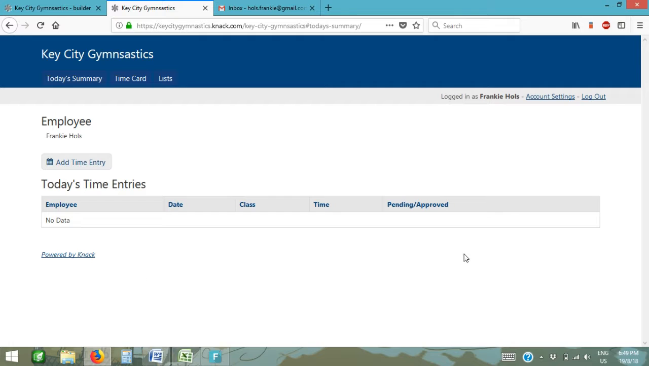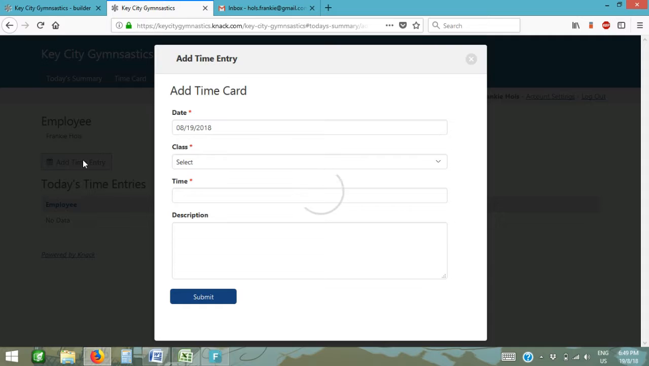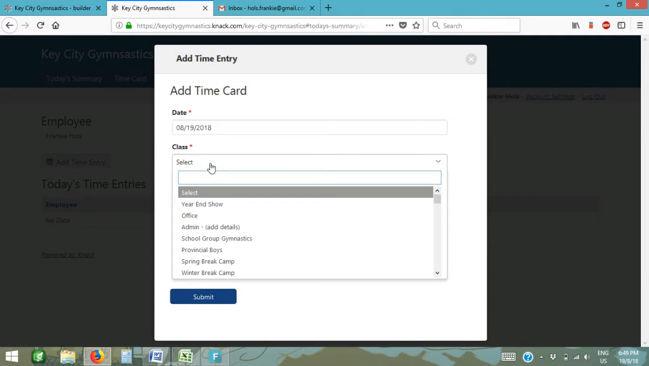And it's going to bring you to your home screen. It's got your name right up here, and it's showing you all the time entries that you've entered for today. So I'm going to enter my time for today. It brings me to this screen here. I choose my date, my class.